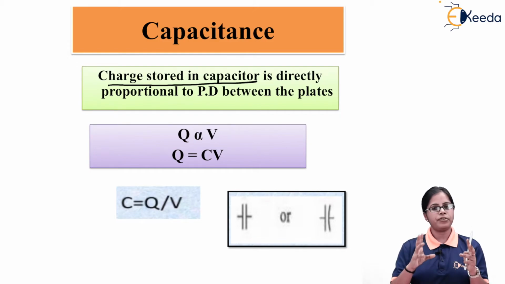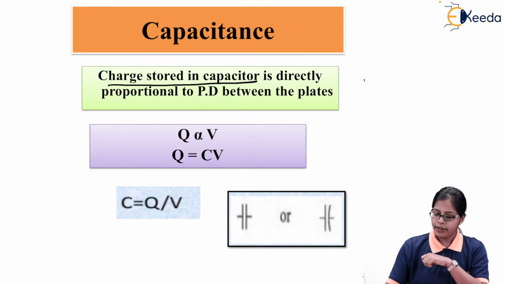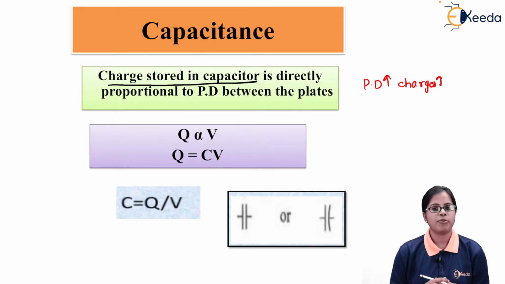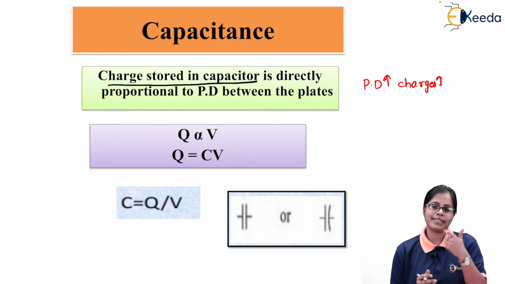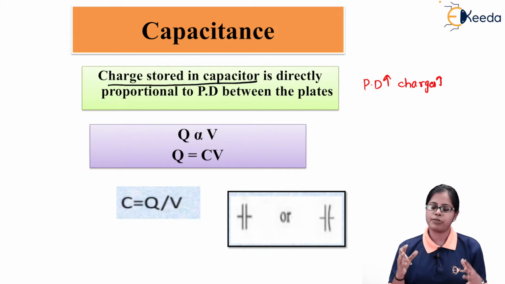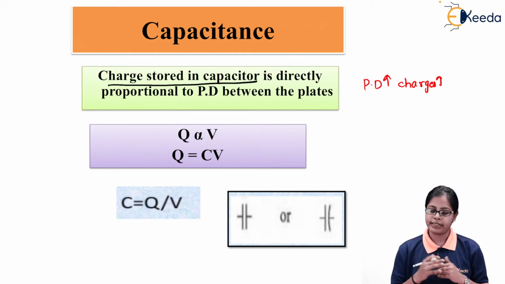So if the potential difference applied to the plates is more, the charges deposited will be more. And if we apply a lower potential difference between the two plates, the charges deposited on the plates will be less.